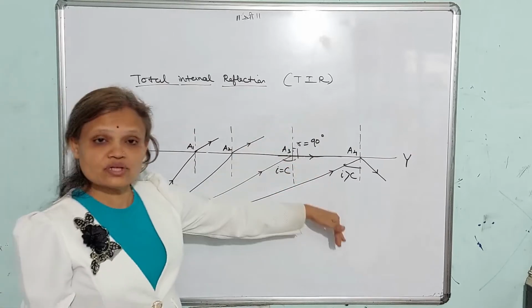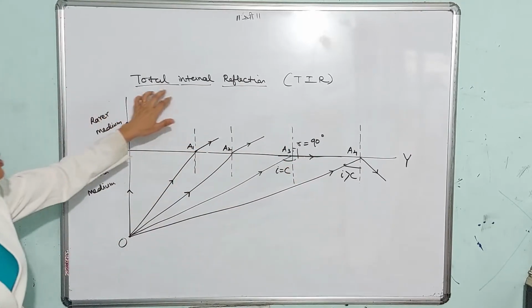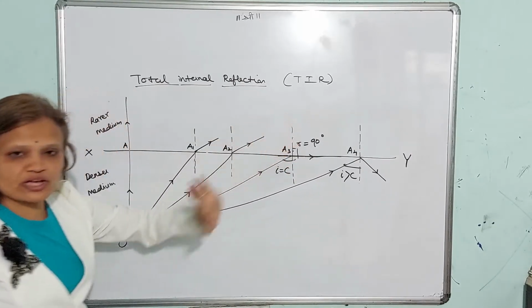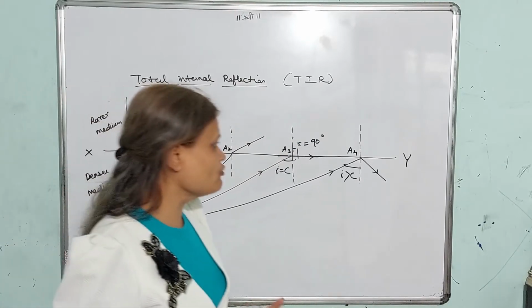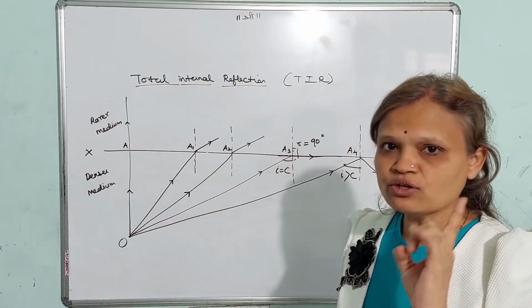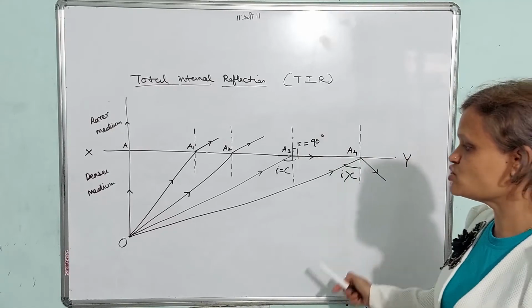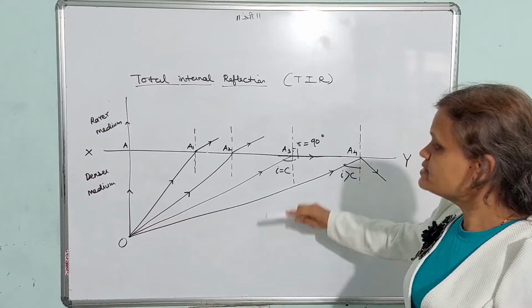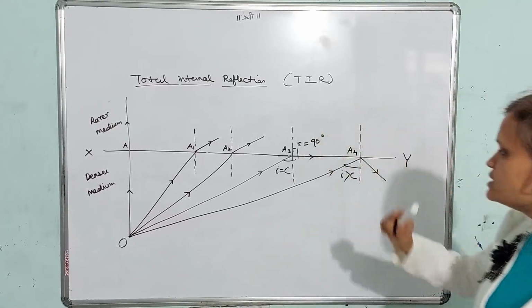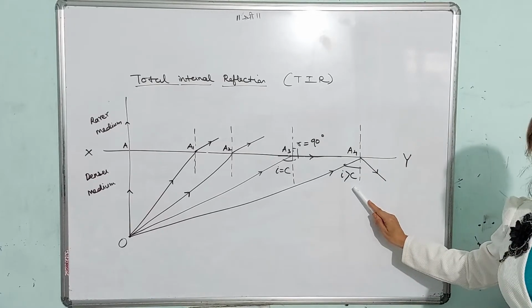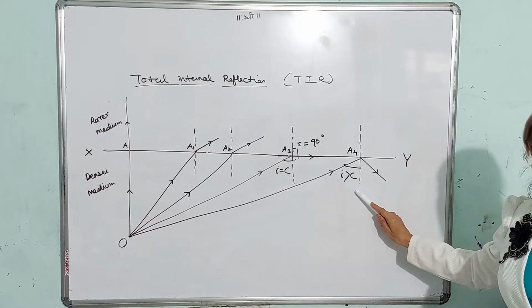Internal, again into the same medium. So it is called total internal reflection. So for total internal reflection to take place, there are two things necessary. First, the ray should come from denser and enter into the rarer medium. Second, the angle of incidence should be greater than the critical angle.